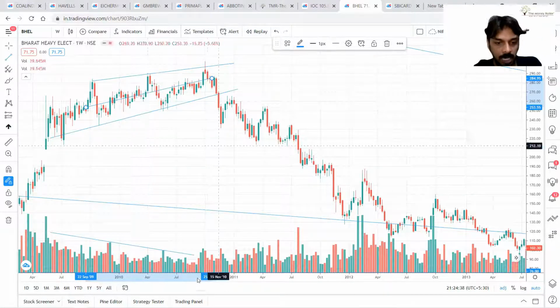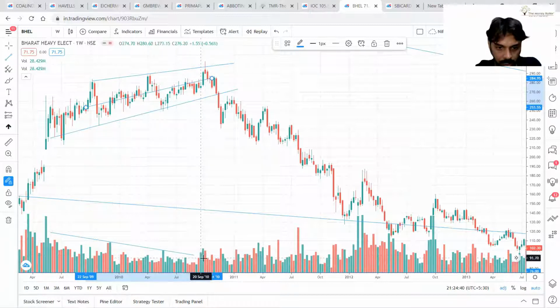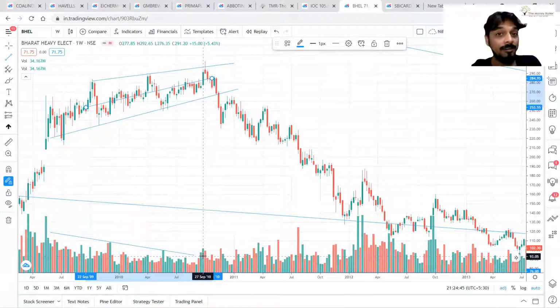Majorly, it is reducing. In the last peak over here, a single candle is showing higher volume. But as I have already told you, this is your real world. You will not get the perfect thing.